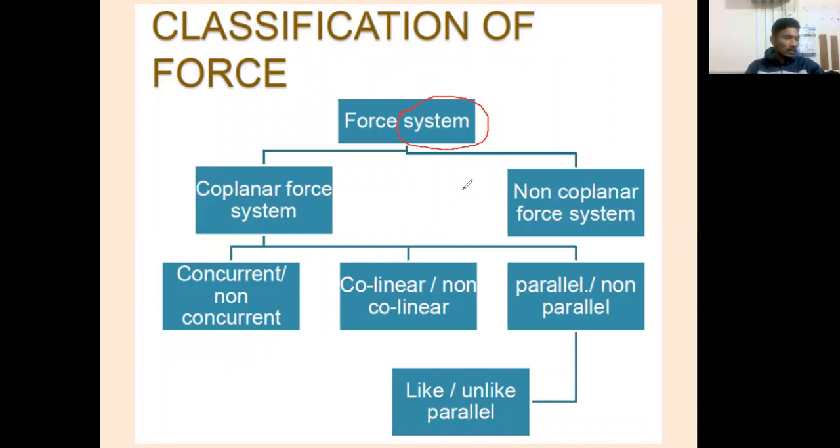Why is it called a system? Whatever comes to your mind, you can tell. Don't worry, let it be wrong or correct. Why is it not called classification of force? It is called classification of force system. Why is it so?